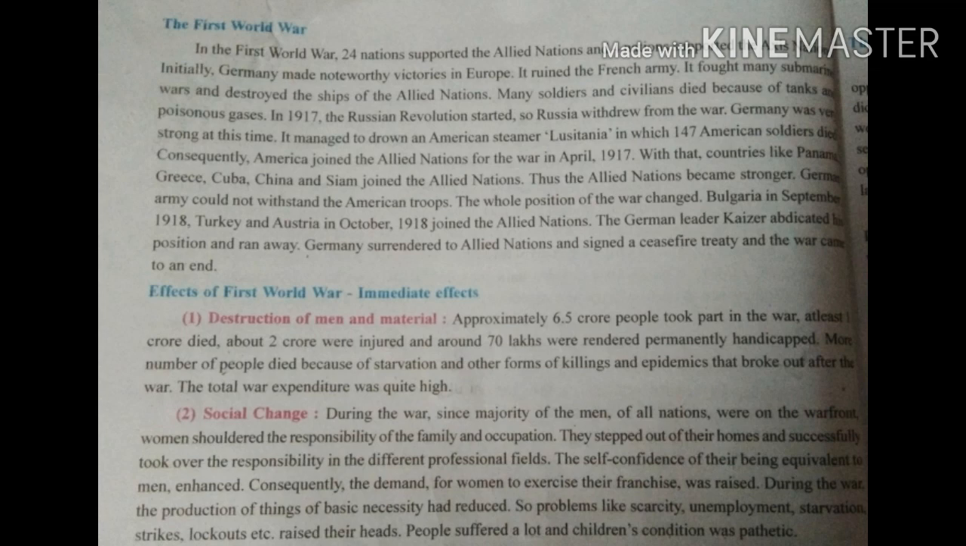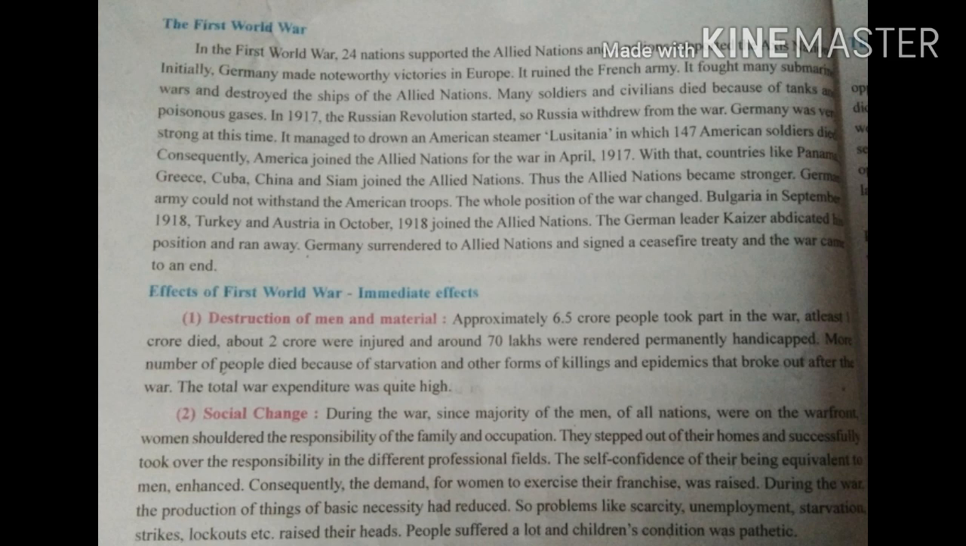In 1917, the Russian Revolution started, so Russia quit the group and withdrew from the war. Germany was very strong at that time. It managed to drown the American steamer Lusitania, in which 147 American soldiers died. Consequently, America joined the Allied nation for the war in April 1917. With that, countries like Panama, Greece, Cuba, China, and Siam joined the Allied nation. So the Allied nation group became totally strong.